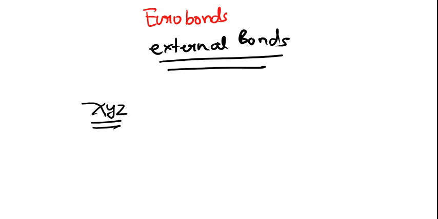So never get confused between foreign bonds and Euro bonds.